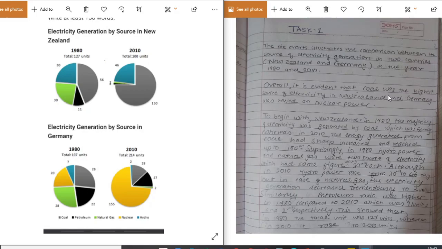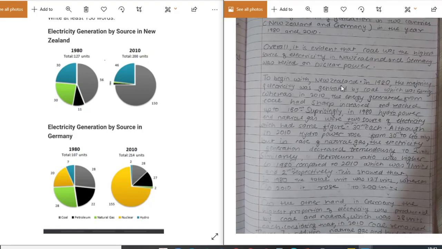You can say coal has always been. "Was" means it was in the past and not anymore in the present. So you can say coal was the highest source of electricity in New Zealand and Germany relied, not "was relied", Germany relied on nuclear power. So nuclear power is in 2010, whereas in 1980 the nuclear power is a very small unit. The higher unit is for natural gas. So you have to specify which year you are talking about here.